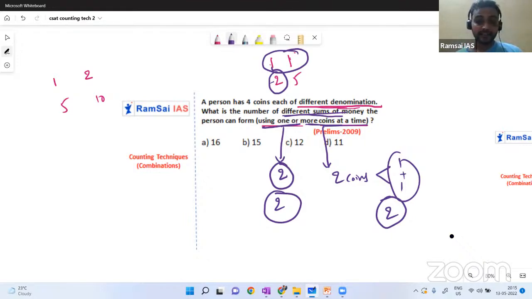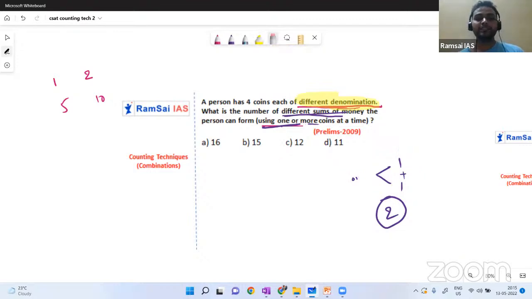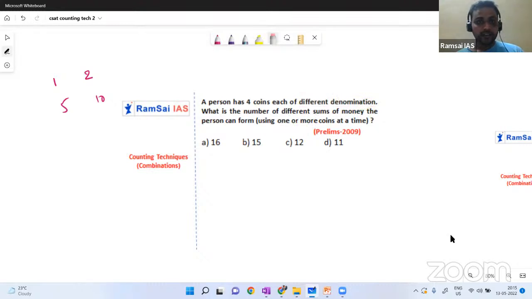But by God's grace, we have this condition. What is that? All the denominations are different. Then no worries. You cannot consider this particular case. We have to go with different denominations. Look at the question carefully. Whatever coins you consider, whether it is 1 coin, 2 coins or 3 coins, when you sum them, that will be a different sum only. Then indirectly, you know what they are asking?